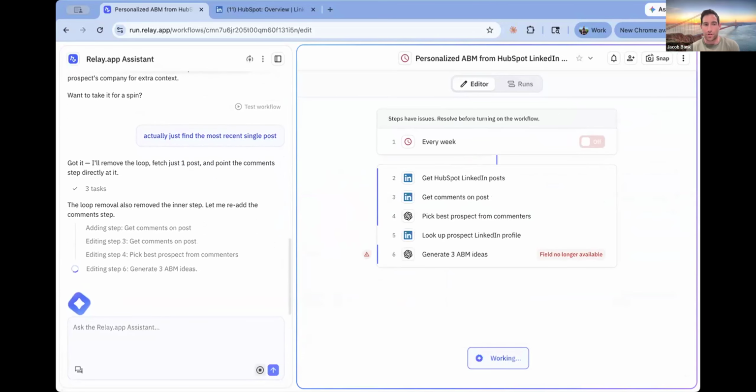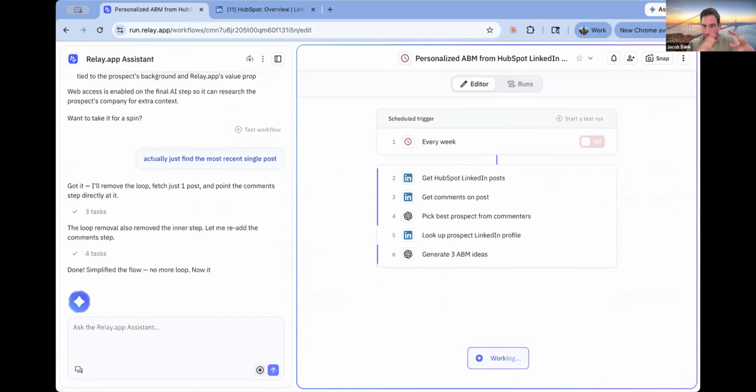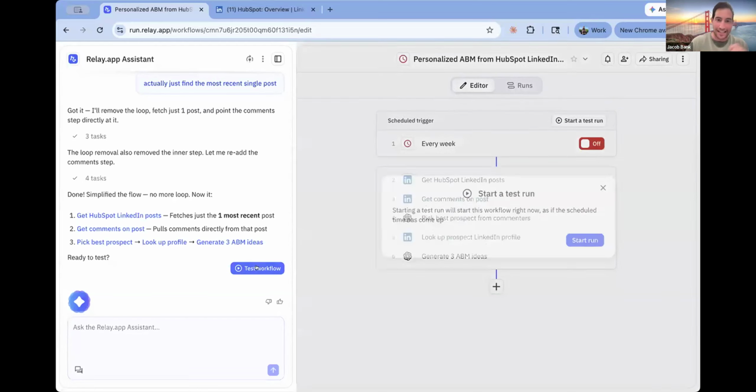So now it removed the inner step, and now it's again telling me how it's manipulating this workflow for me. And so what we're going for here is kind of a best of both worlds approach where you get the predictability and reliability of the workflow, but without the tedium of hand constructing it. Okay, so now it's ready. Let's test it out.